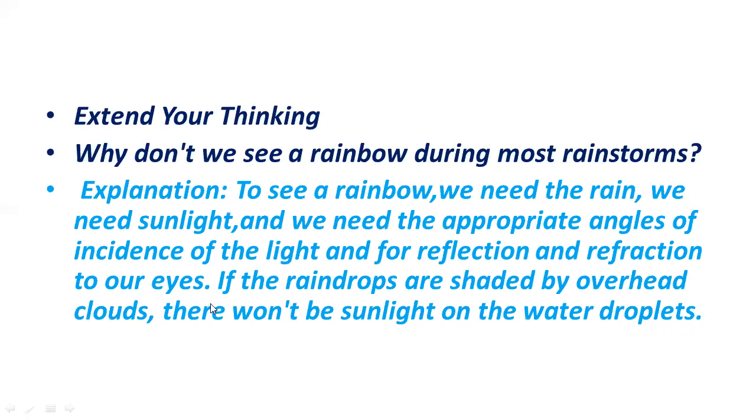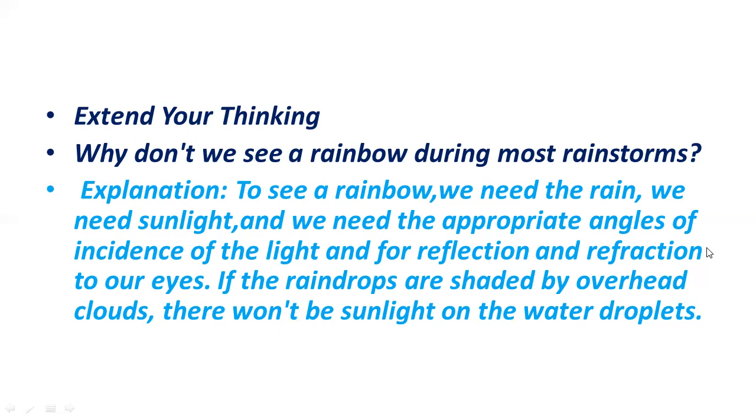Refraction will take place when the light passes from the air into the water droplet. That is refraction. But after refraction, when the 7 colors come out from the raindrop, which acts as a prism, then they will reflect into our eyes.